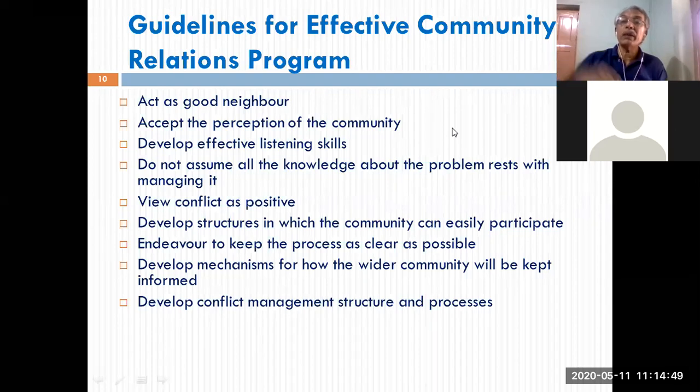It may vary from place to place, from time to time, from situation to situation. Suppose your factory is surrounded by tribal people. How you manage your CR program is different. If your factory is surrounded by agricultural farmers, how are you going to manage it? It could be totally different. So you will have to customize your management style and approach. Management here means management of the CR program. Implementing the CR program might vary from situation to situation.